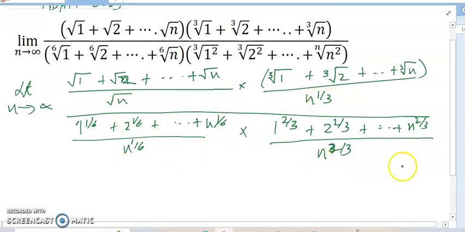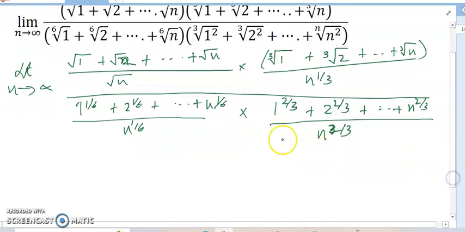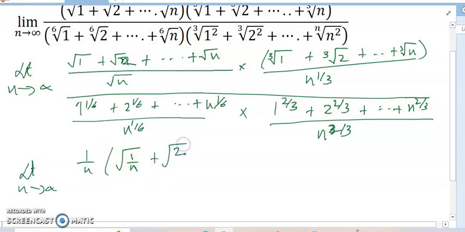So now I can write this way: limit n tends to infinity, 1 by n can be written root over 1 by n plus root over 2 by n plus up to root over n by n.